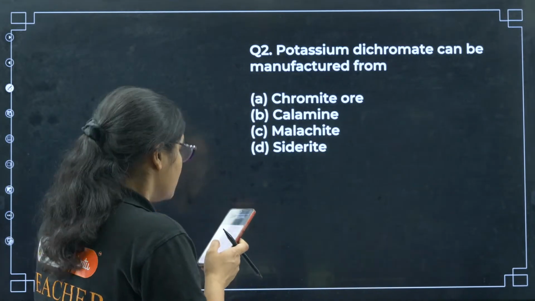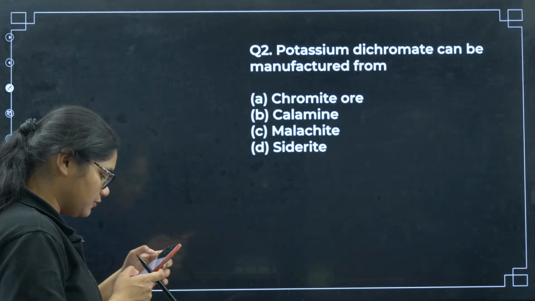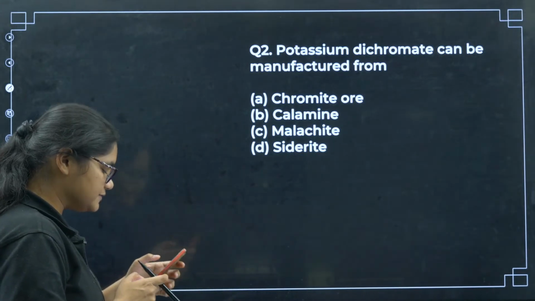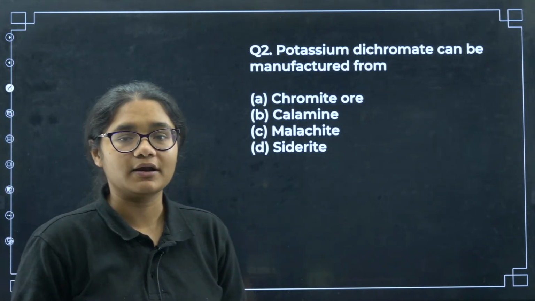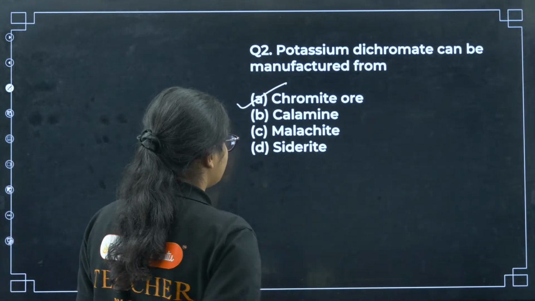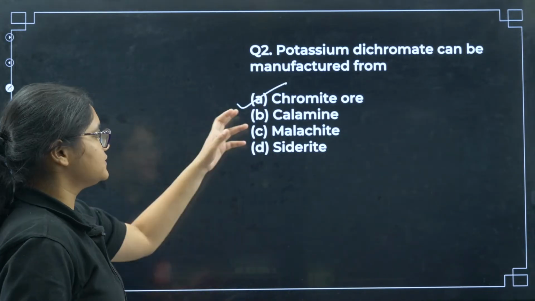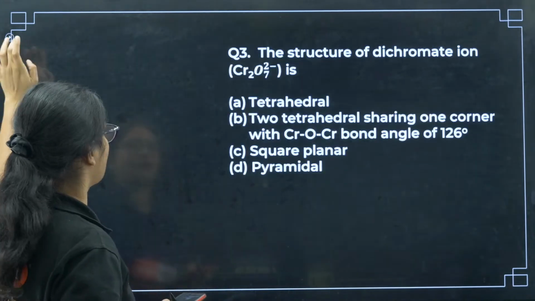Next question. Potassium dichromate can be manufactured from? Yes, quickly you can answer this one. So we know this is a very important 3-marker question. So it can be prepared from chromite ore, that is iron ore. So that is chromite ore. Question number 2, I think all of you have given the correct answer.